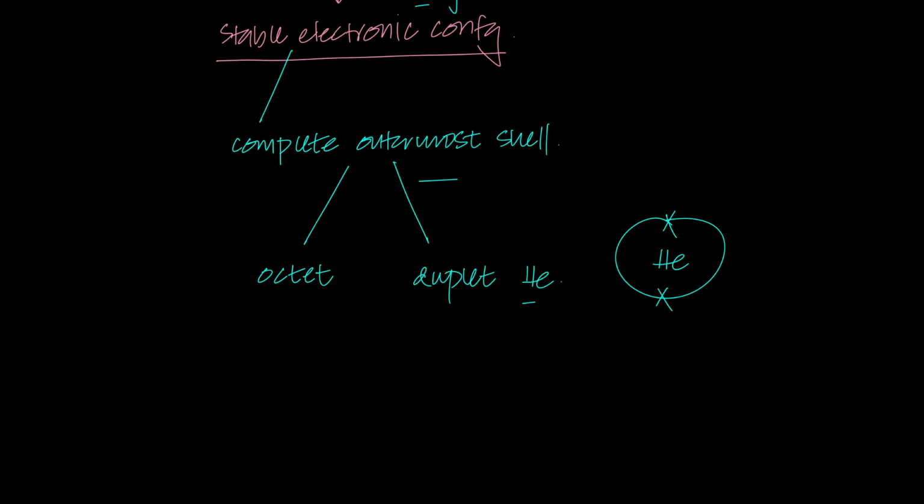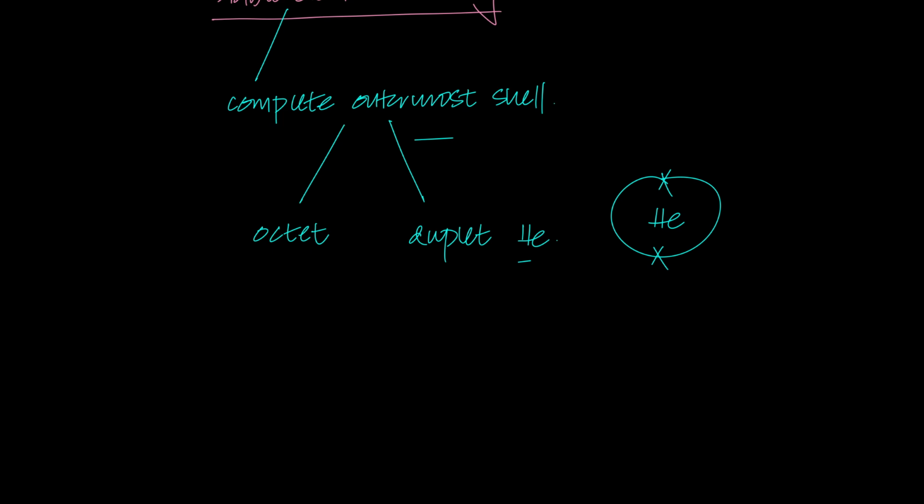And for all other elements, roughly, it means to have a complete octet. Why am I saying it's a complete octet? Because octet literally stands for 8, right? So a complete octet means to have 8 electrons in your outermost shell. And a complete duplet means to have 2 electrons in your outermost shell.